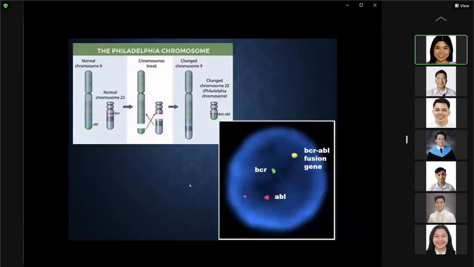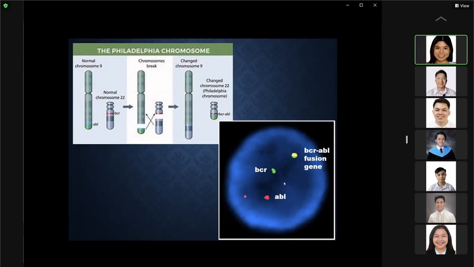This is an example of FISH. It has been used to identify the Philadelphia chromosome. The Philadelphia chromosome is formed by the fusion of the ABL and BCR genes. The ABL gene comes from chromosome 9, and the BCR gene from chromosome 22. When the two undergo translocation, you have the BCR-ABL fusion gene in chromosome 22. That is your Philadelphia chromosome, and it is usually seen in chronic myelogenous leukemia. So this is the FISH that has been used.